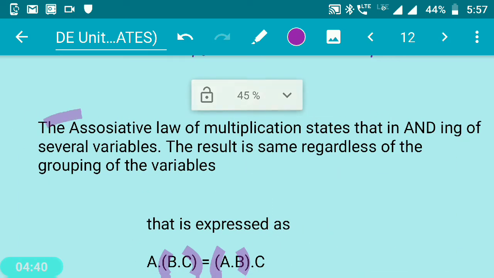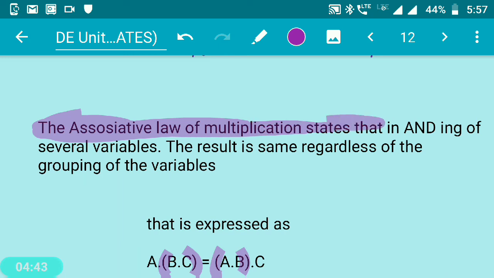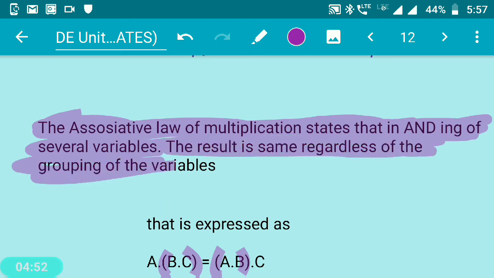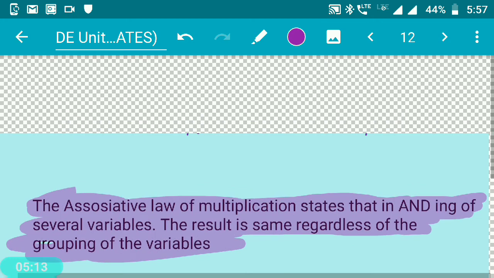He says that the associative law of multiplication states that during the ANDing of several variables, the result is the same regardless of the grouping of the variables. Regardless of the grouping, the answer is going to be the same, however you do the grouping. During the ANDing of 3 to 4 variables, however the way you group, that does not make any difference in the answer. The output is going to be the same.